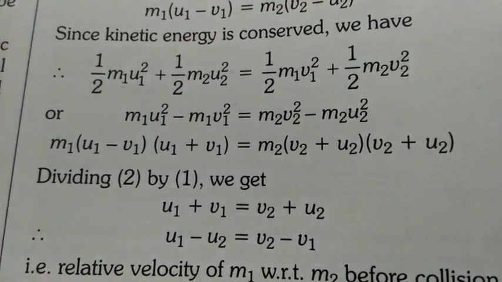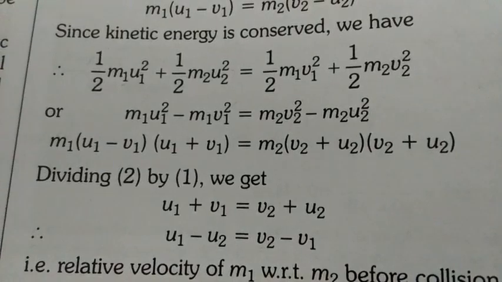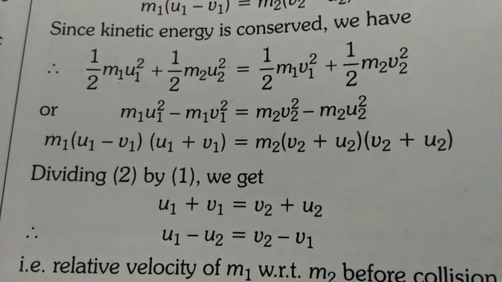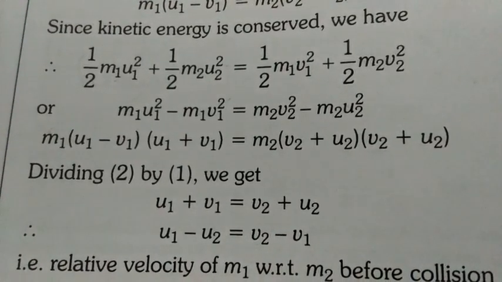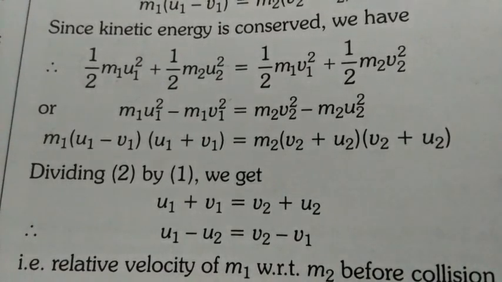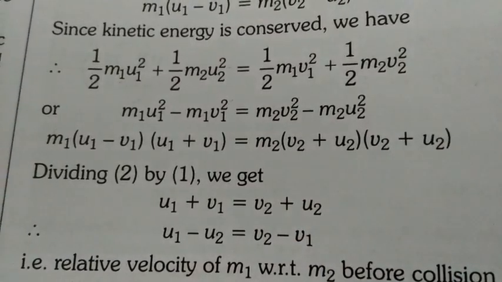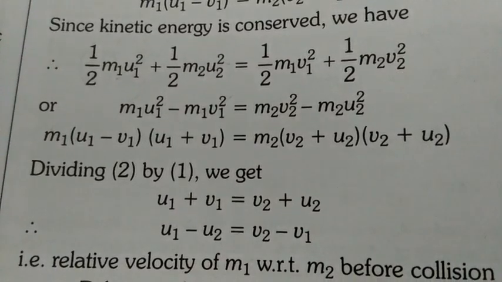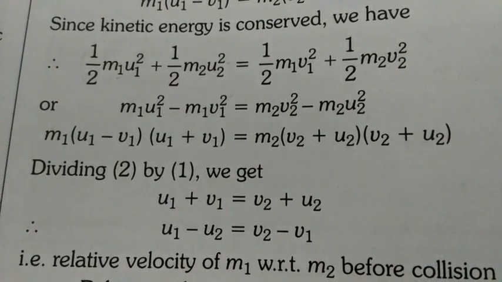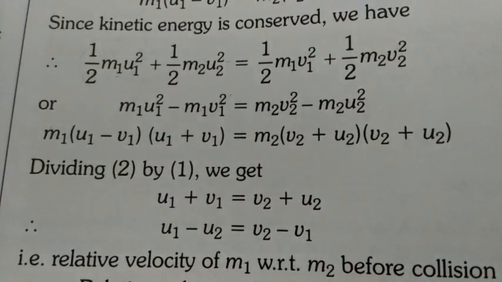Here we will apply the formula of a square minus b square. So we have u1 minus v1 into u1 plus v1. Same thing we will do here. m2 we take as common and apply the formula of a square minus b square. So we will have v2 plus u2 and v2 minus u2.